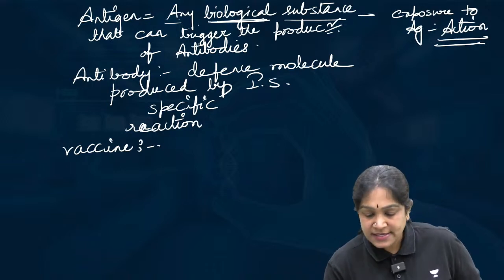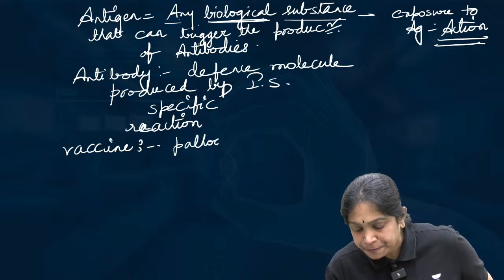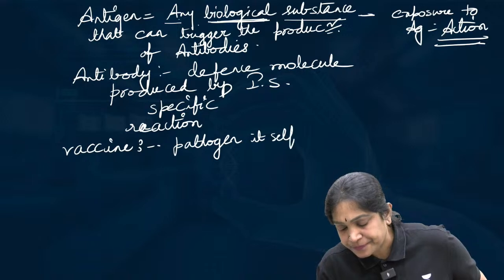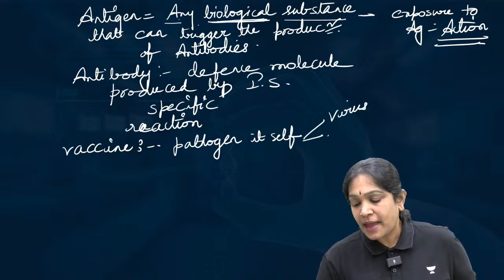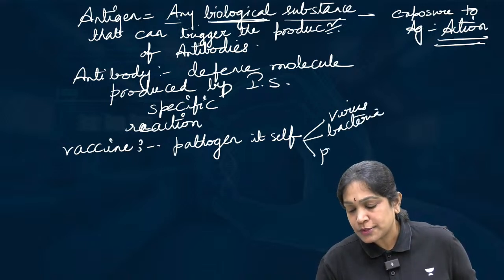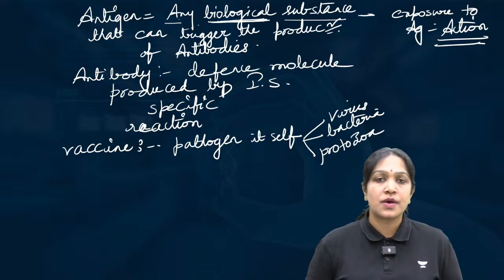Yes, the vaccine contains the pathogen itself. It can be a virus or a bacteria or a protozoa, where pathogen means a disease causing substance.